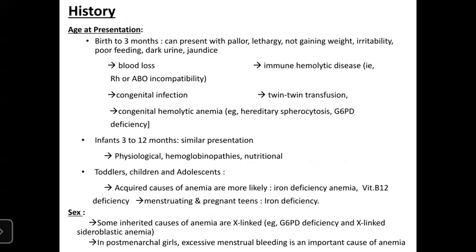So at birth, 2 to 3 months can present with pallor, lethargy, not gaining weight, irritability, poor feeding, dark urine, jaundice. So the cause might be blood loss, right? Maternal blood loss ले गर्दाखेरि पनि हुन्छ, or mother को hemoglobin is very low भने बच्चा. So even in neonatal life, the hemoglobin might be very low, right?